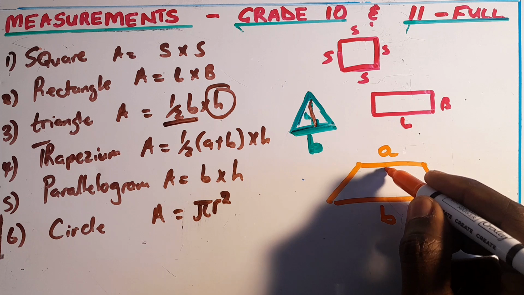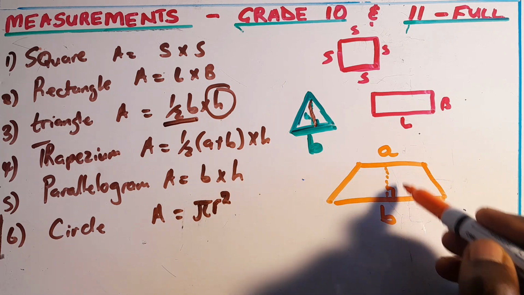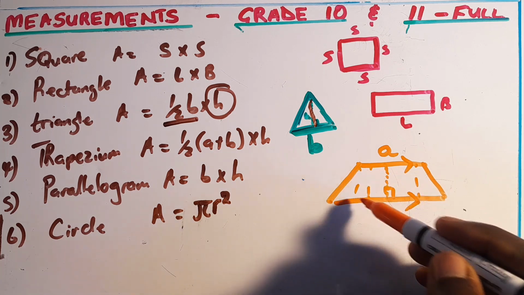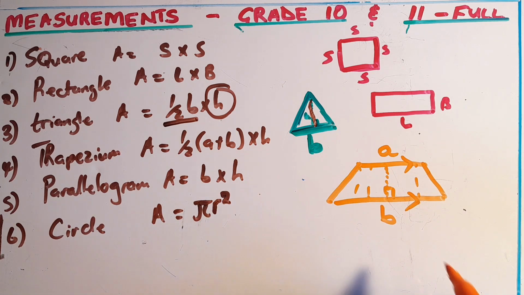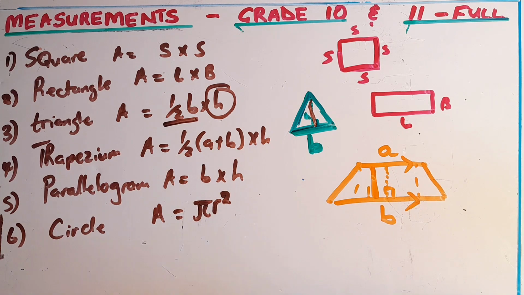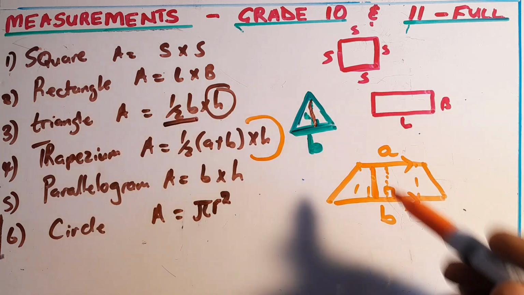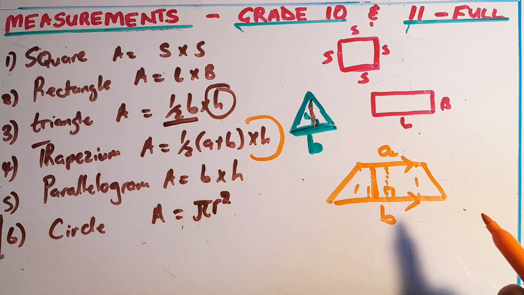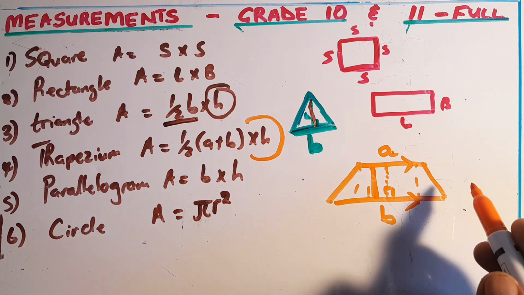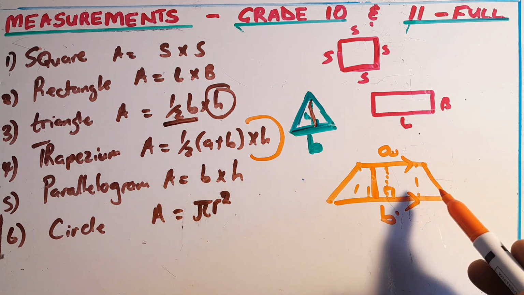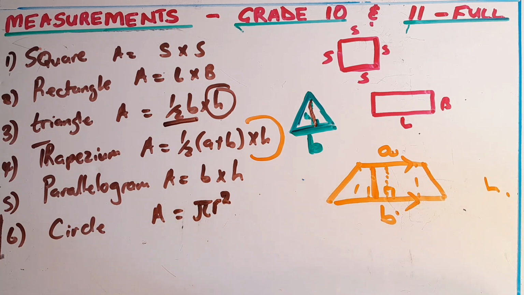And then the perpendicular height here, since we know that the height between parallel lines is always equal. So the height here, here, here will always be equal because these are parallel lines. The distance between these lines will always be equal. So to calculate the area of the trapezium, we can say half of this side plus this side in the bracket, and then you multiply them by the height, just like that.